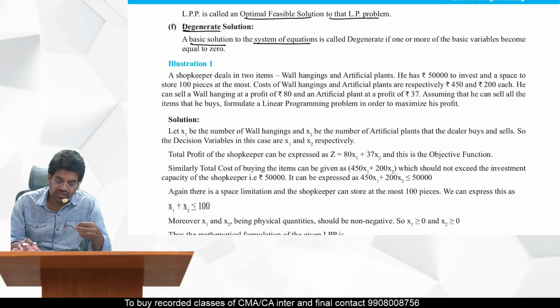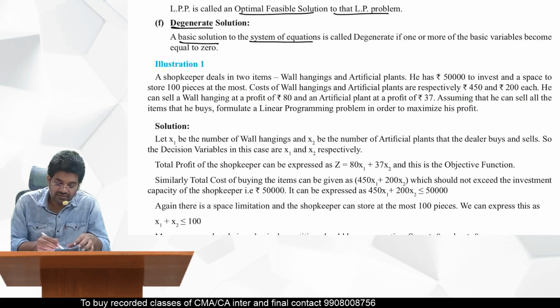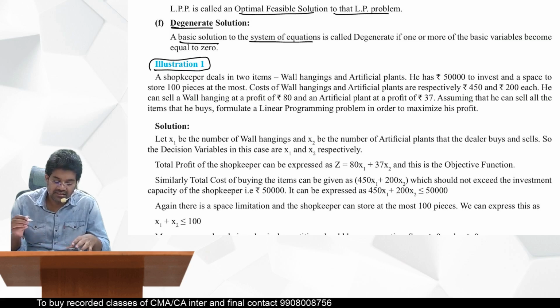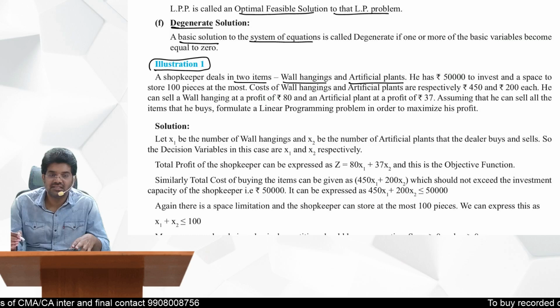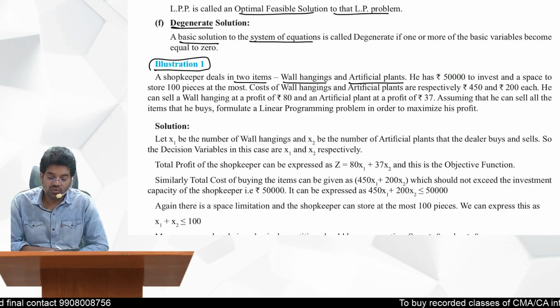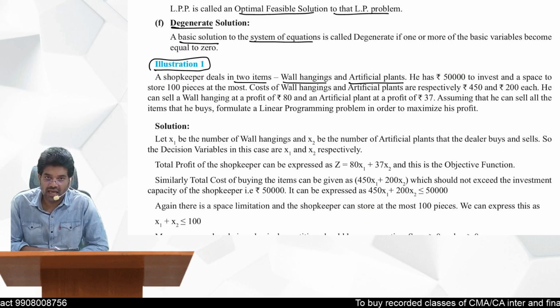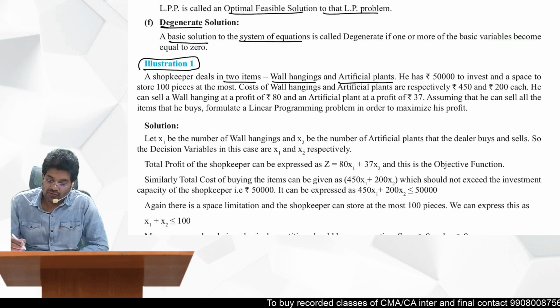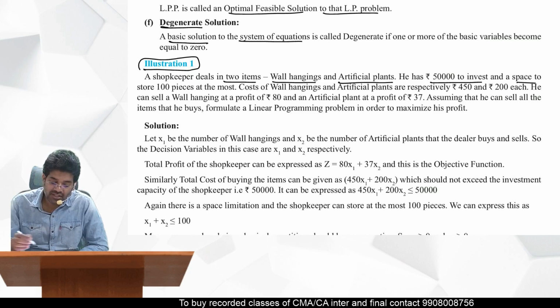A simple question, this one, illustration number 1. Let us analyze this. A shopkeeper deals in 2 items, wall hangings and artificial plants. These are the 2 items he is dealing in. He has 50,000 rupees to invest and a space to store 100 pieces at most.